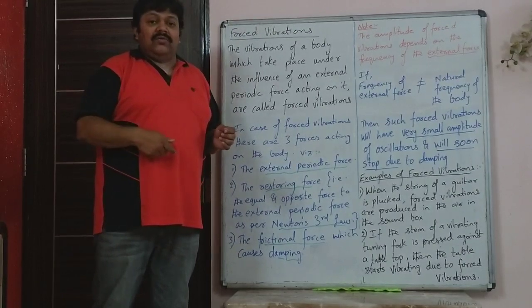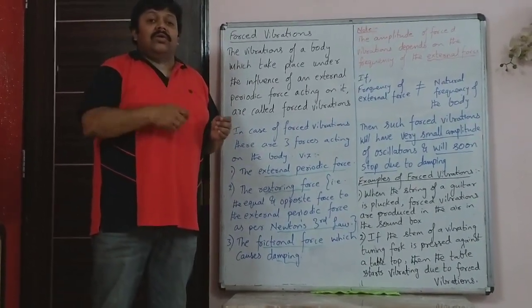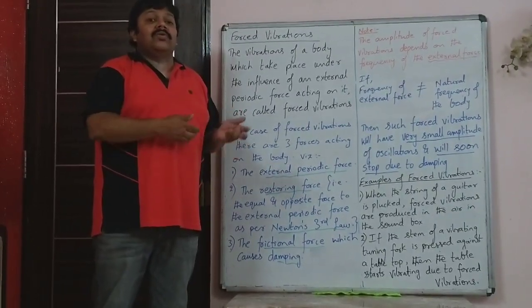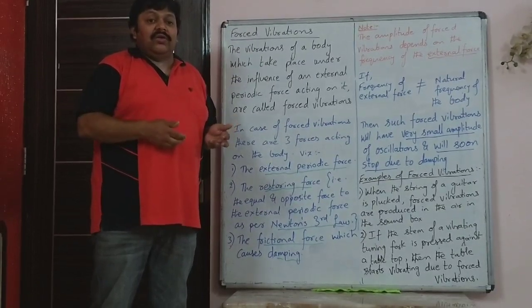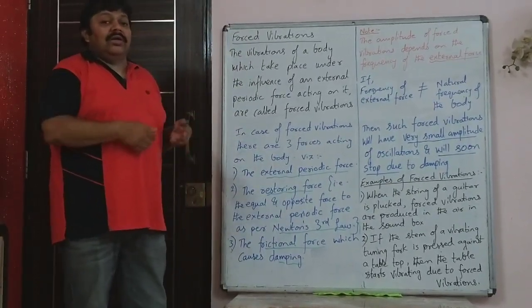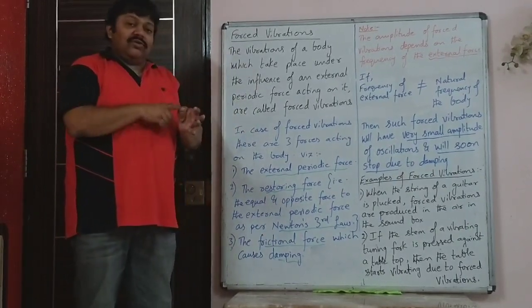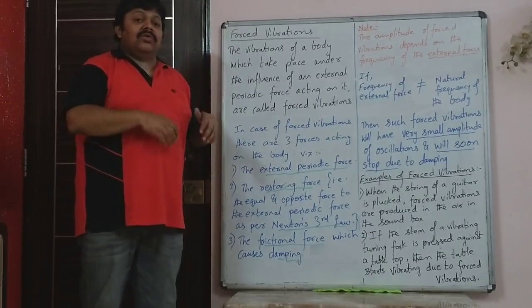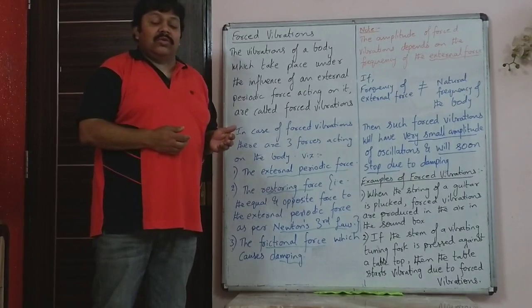So when you pluck the string of the guitar, the string automatically exerts an equal and opposite restoring force, because of which it tends to come back to its initial position. So the string has inertia, it has elasticity, and it tries to come back to its initial position. The action force is plucking the string, and the reaction force is the restoring force trying to bring the string back to its original position.